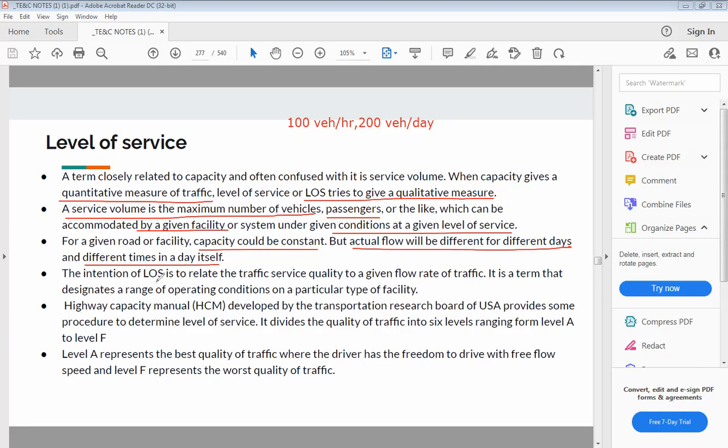So the level of service is related to the traffic service quality at the given traffic flow rate. It is about the range of operating conditions on a particular type of facility.